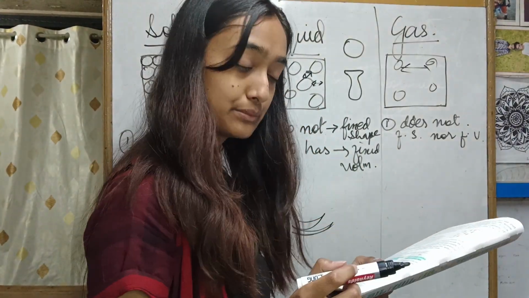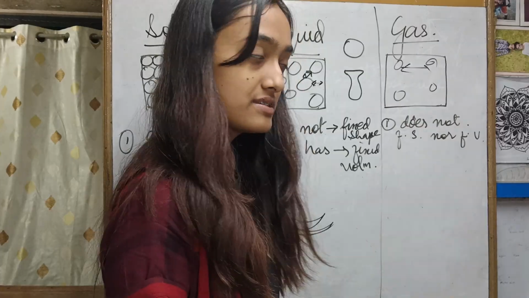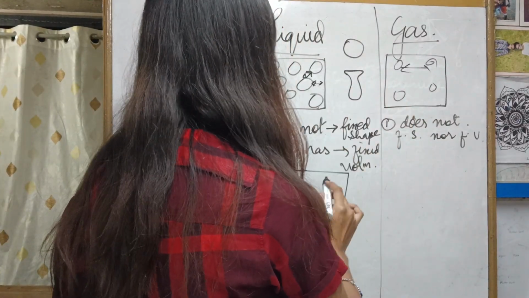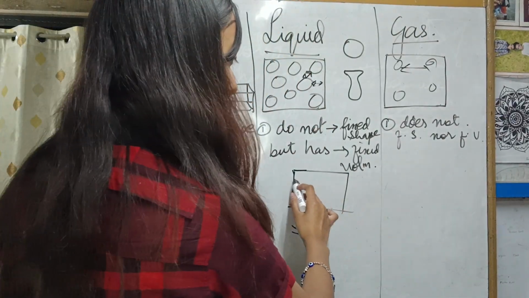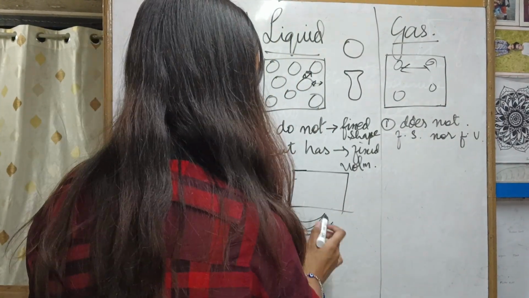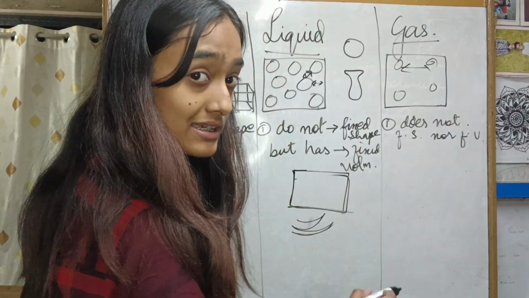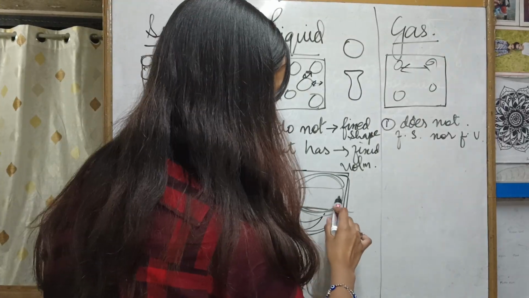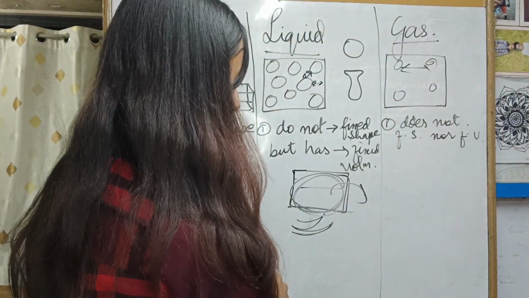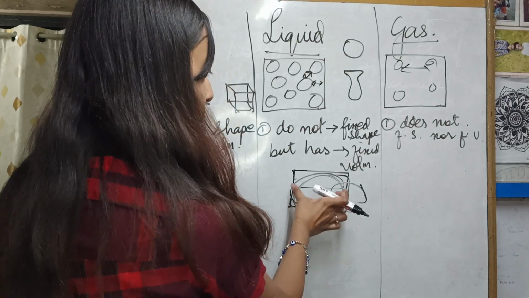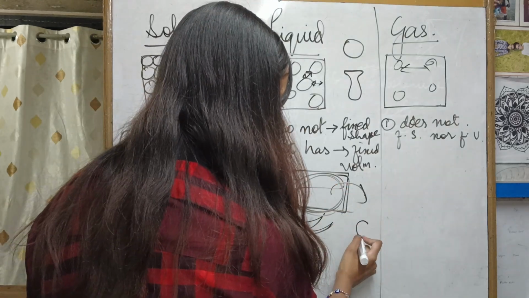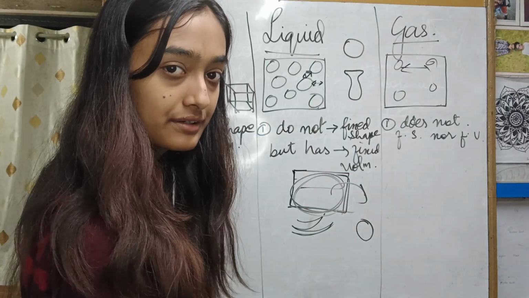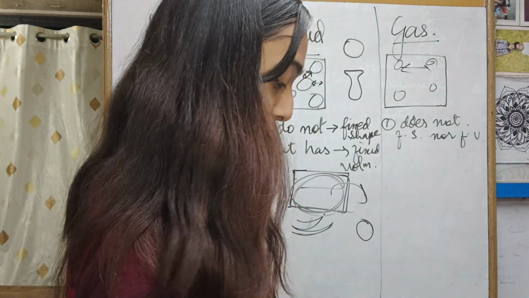And then the molecules in a liquid can move within the boundary of the vessel. Suppose I poured some liquid in this vessel. So the liquid's molecules can only move in this vessel. The molecules won't move outside. Now if I put the same liquid in this small vessel, it has to move only in this small space. It cannot move in a bigger space at that time.